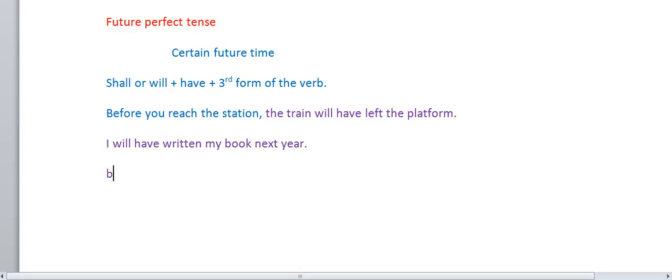In the subordinate clause, it should be in simple present tense. Before I see him, he will have died.